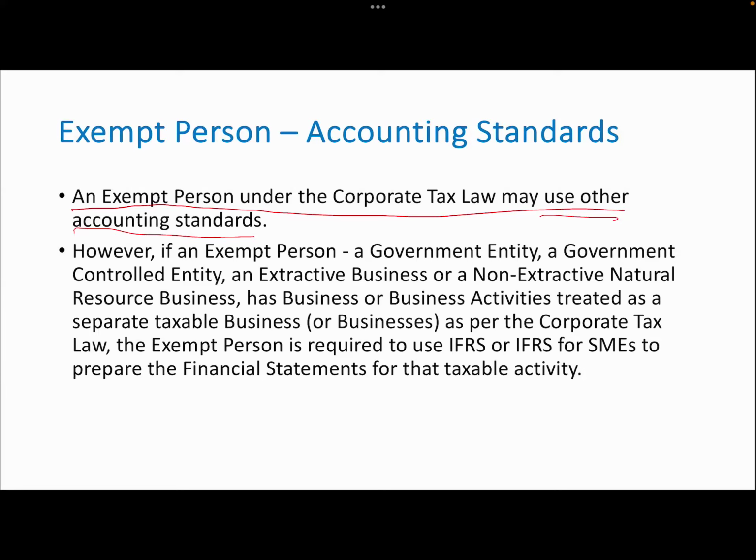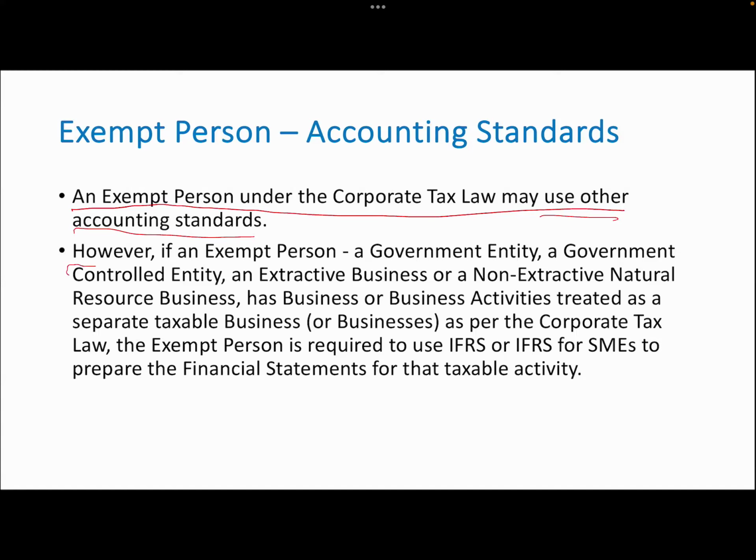Now, this is only on the corporate tax. Your company might have its own set of rules when it comes to auditing. Again, the other rule is if your revenues are less than 3 million, then you can apply for small business relief, and at that point you are eligible to use cash basis of accounting. If your revenues go beyond 3 million, then you will have to use accrual basis of accounting, right?